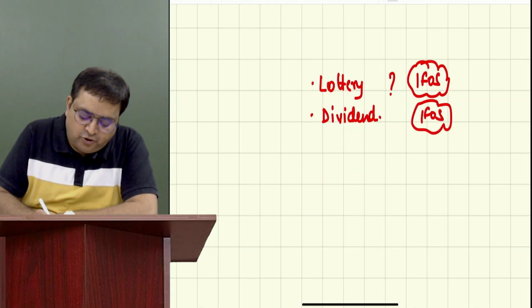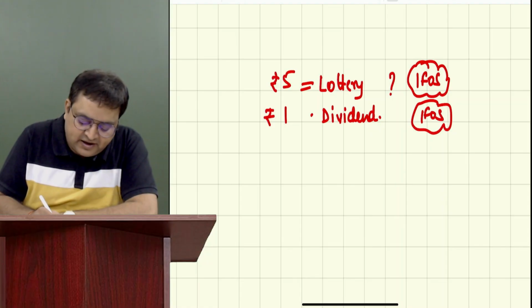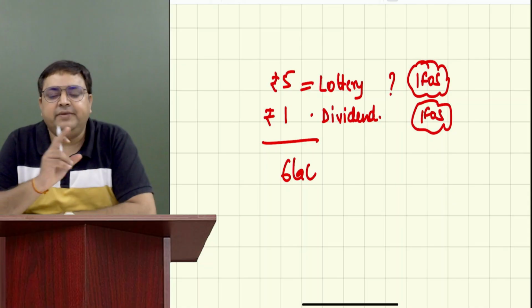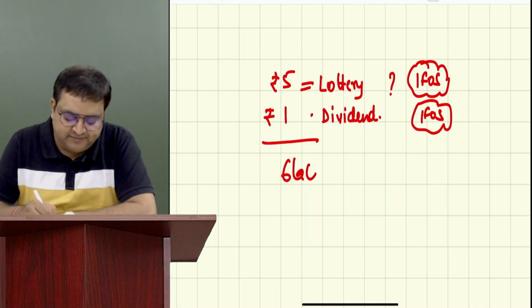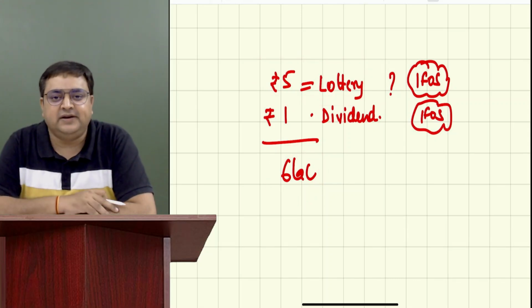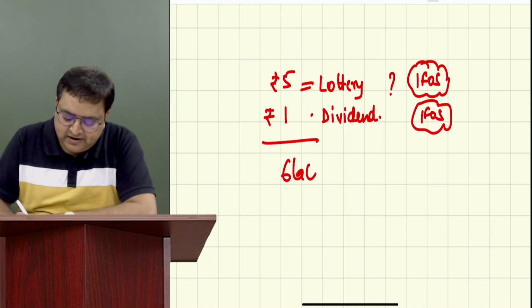Let's say, for example, lottery income, she has earned rupees 5 lakh, and dividend income, she has 1 lakh. How much is the total IFOS? 6 lakh. Tell me which one is special: the entire 6 lakh, or only the 5 lakh lottery? Only 5 lakh is special.